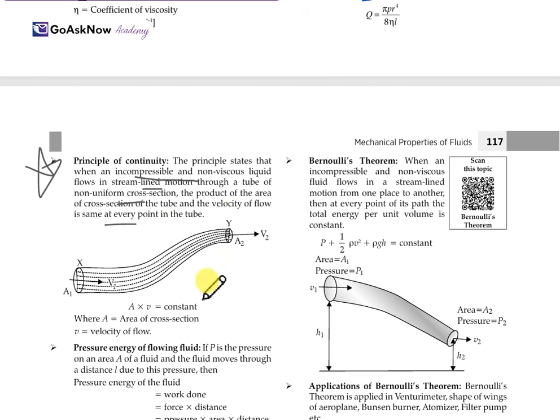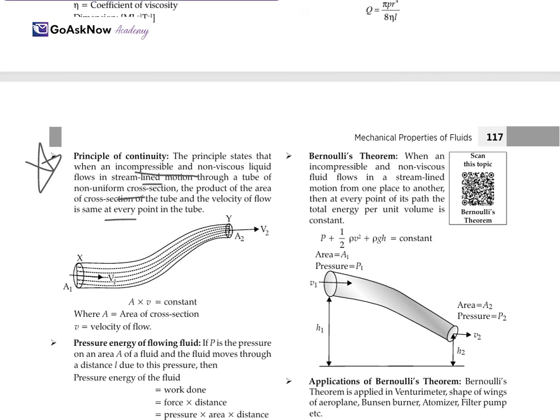Firstly, we have to consider a tube for the principle of continuity. It simply states that when an incompressible and non-viscous liquid flows in streamline motion through a tube of non-uniform cross-section, the product of the area of cross-section and the velocity of flow is the same at every point in the tube. So, A × V = constant, where A is the area of cross-section and V is the velocity of flow. Now this is the principle of continuity.